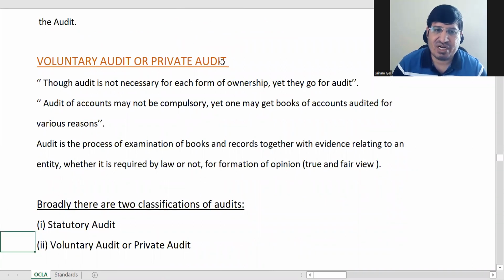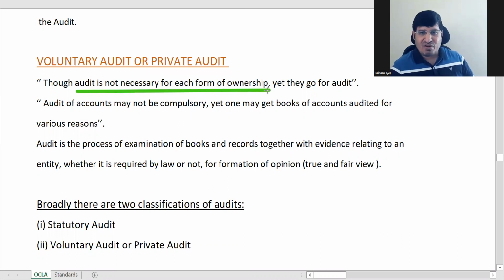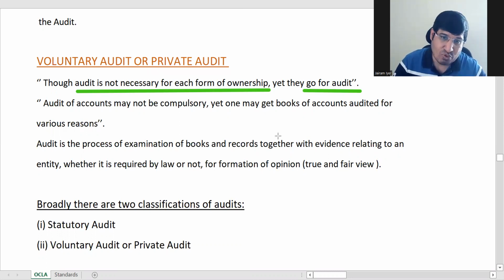Okay, so we'll start with voluntary audit or private audit. So now audit is not necessary for all organizations, but most of them go for audit, because it has got some advantages. Whatever is there in inverted commas, this section will be explained below separately. These are kind of your questions.